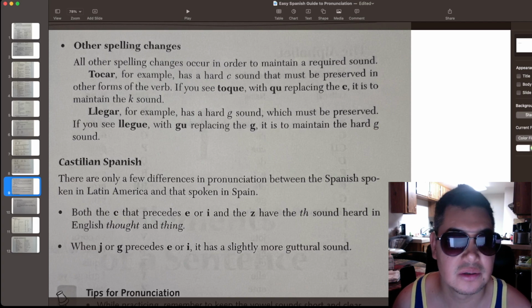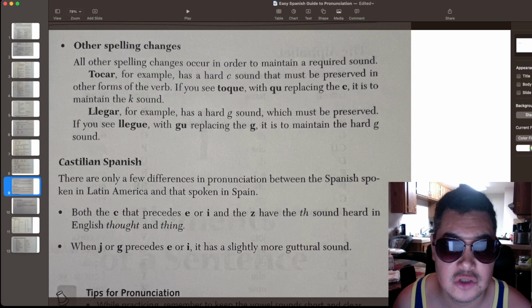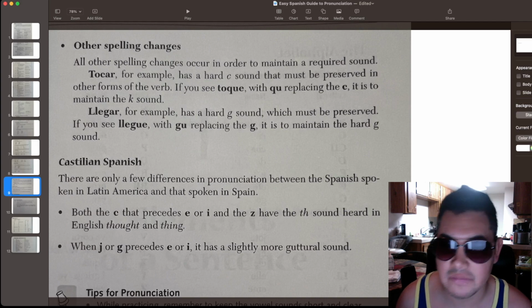Castilian Spanish. There are only a few differences in pronunciation between the Spanish spoken in Latin America and that spoken in Spain. I'm from Latin America, and yes, I know that there's a difference in how both of us speak. Both the C that precedes E or I and the Z have the TH sound heard in English thought or thing.